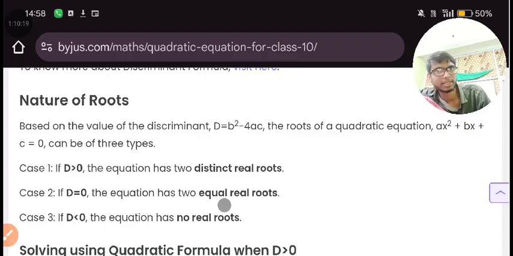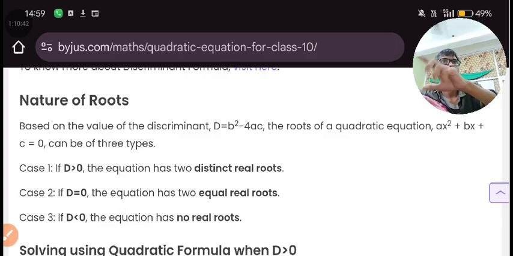The equation has two distinct real roots. If t is greater than 0, then the roots would be real, but both will be unequal. In the second case, if t is equal to 0, then the roots are real but equal.